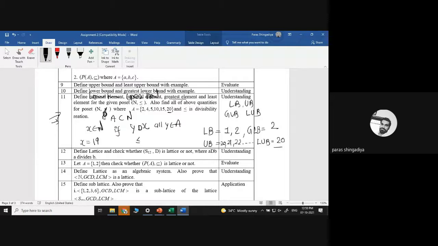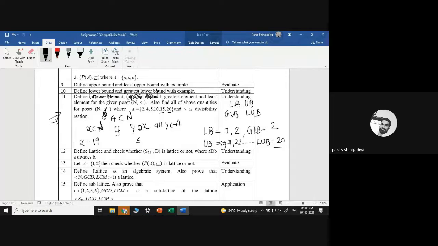Which x will you put here? If I consider 40, let's take x equal to 40: is it divisible by 2, that is correct; by 4, by 5, by 10 also, but it is not divisible by 15. So 40 is not an upper bound.